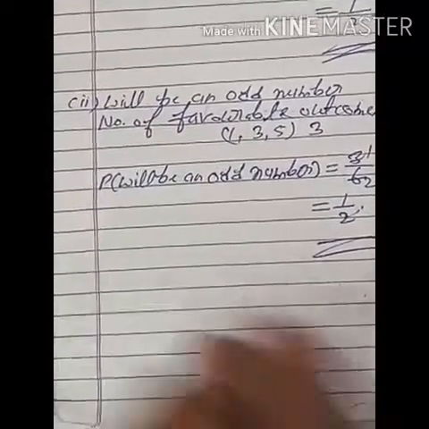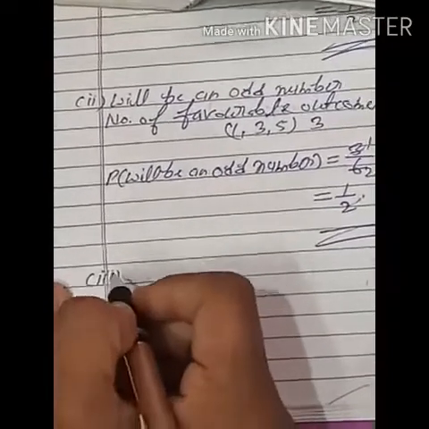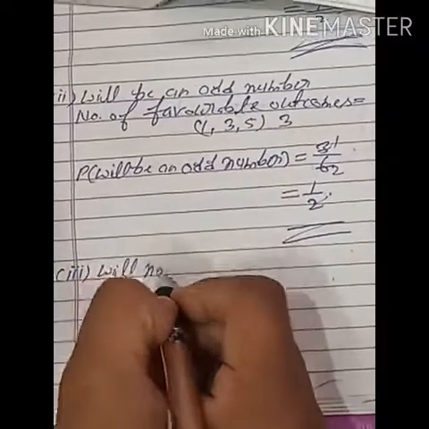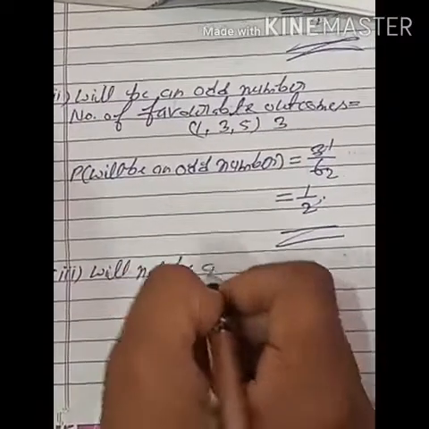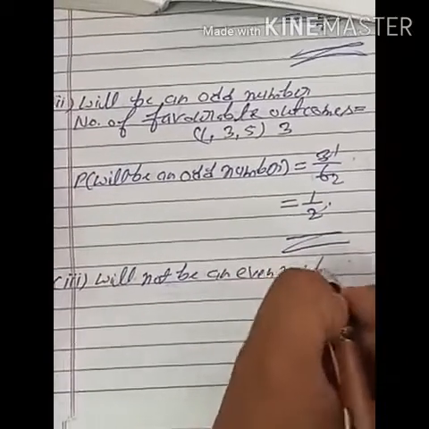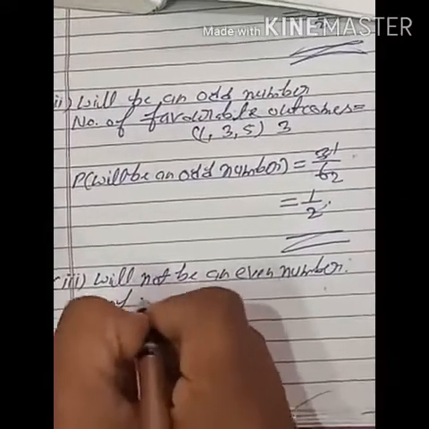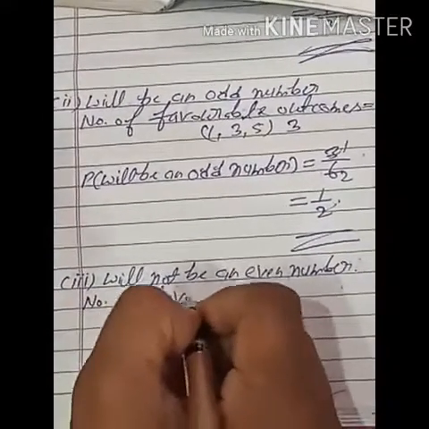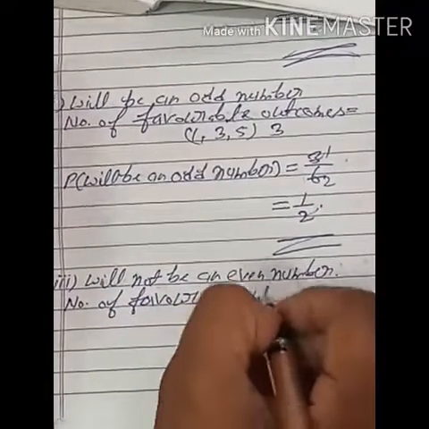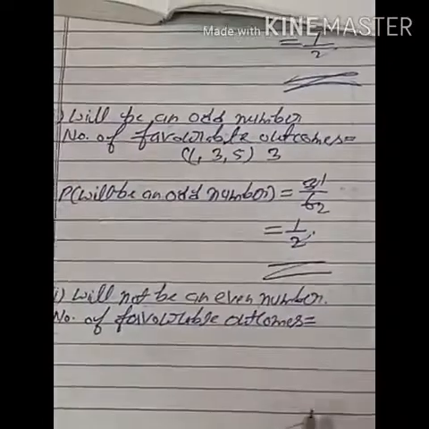Move to the third part. So students, third part is will not be an even number. So number of favorable outcomes is, will not be an even number.